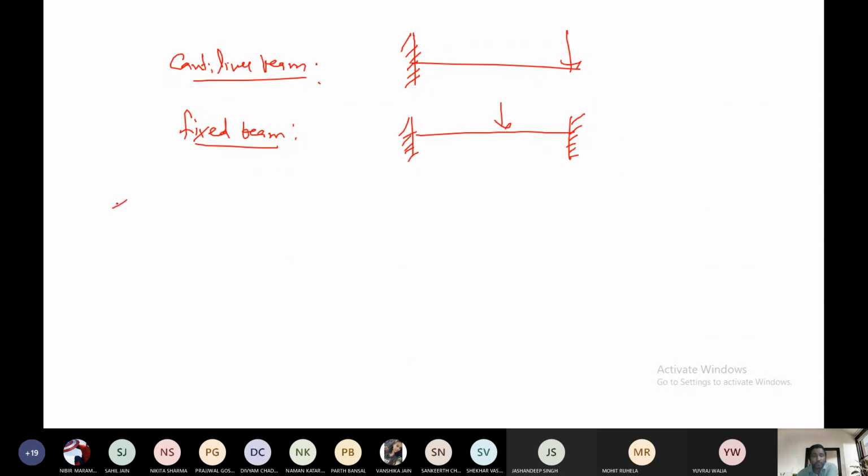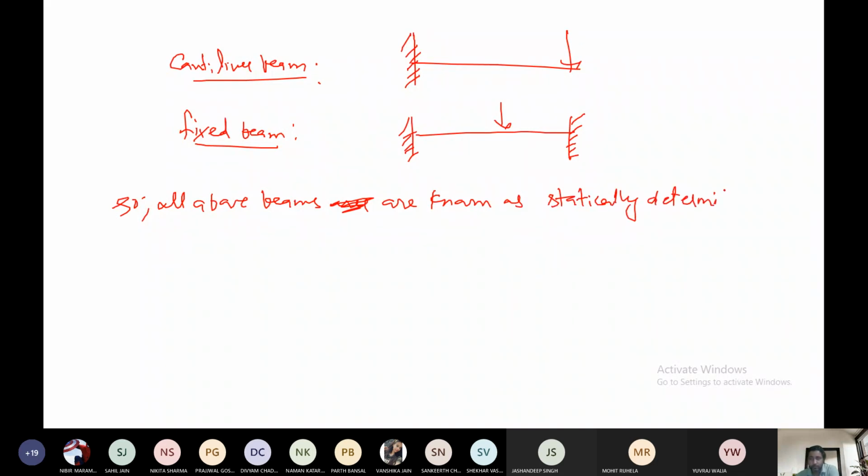So all the above beams are known as statically determinate beams. Okay, so a particular name is given to all these beams, that is the statically determinate beams, and we are classifying these beams.